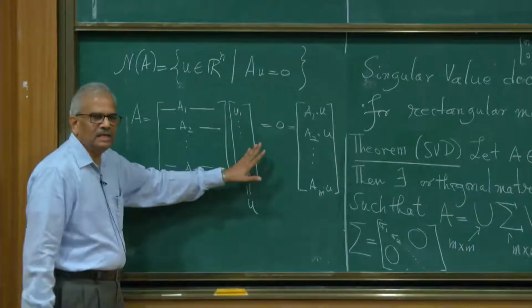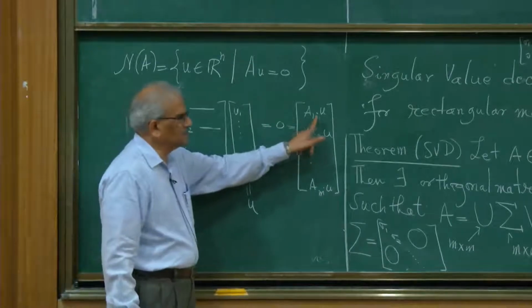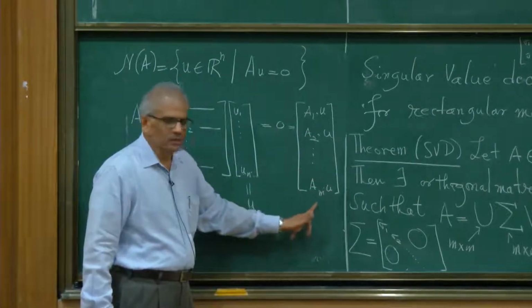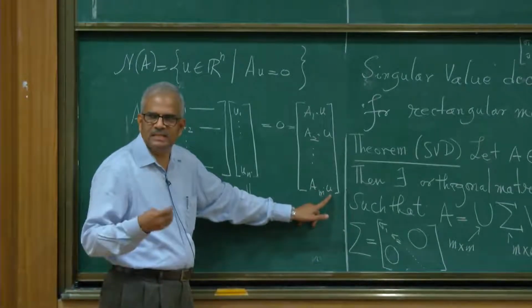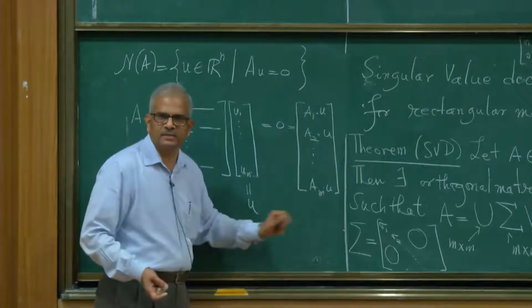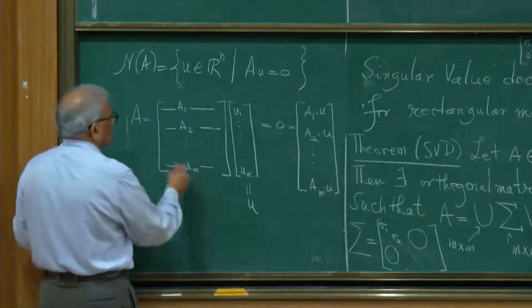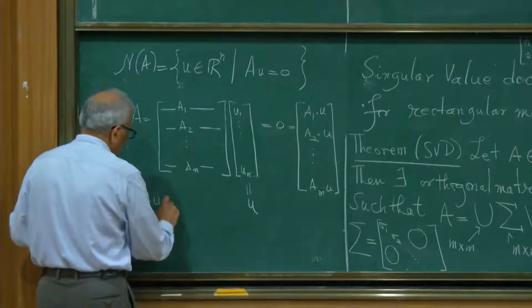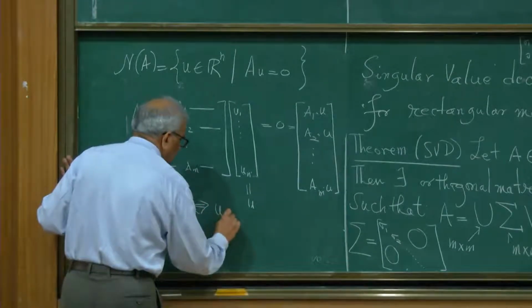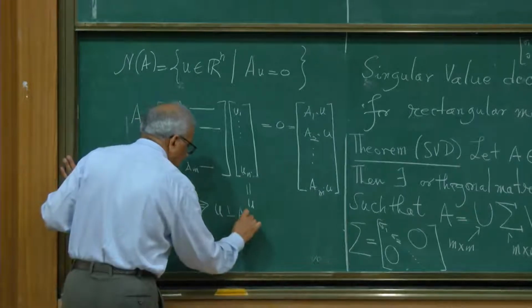And this is 0. That means A1 dot u is 0, A2 dot u is 0, and so on. So u, this vector which is in the null space, is perpendicular to all the row vectors. So Au equals 0 if and only if u is perpendicular to every row vector.